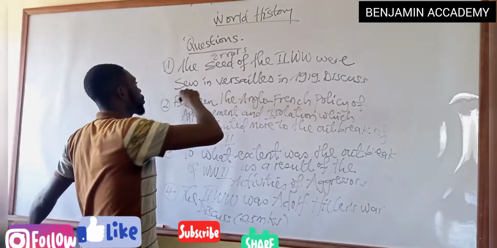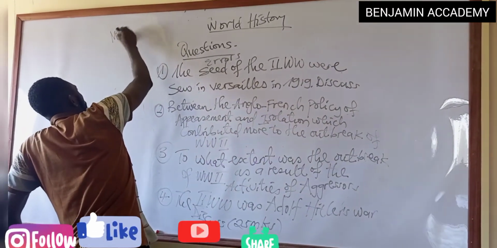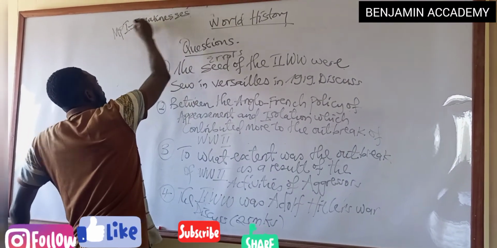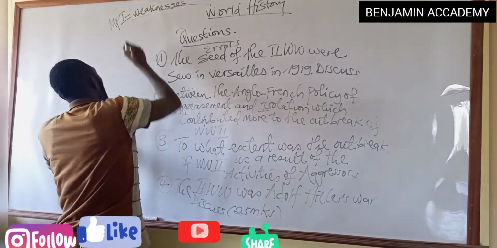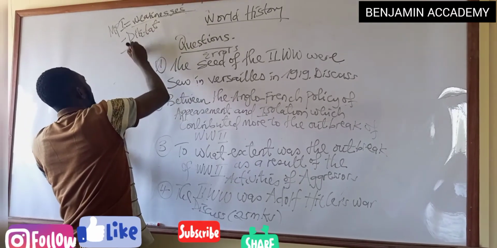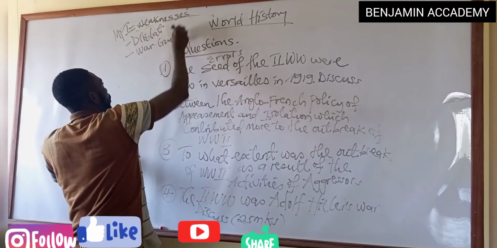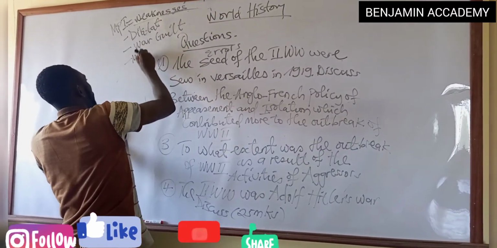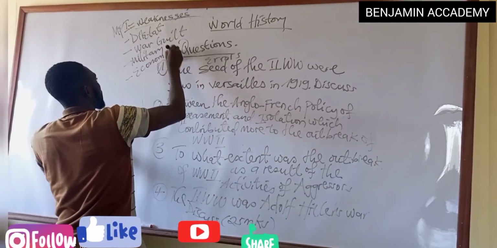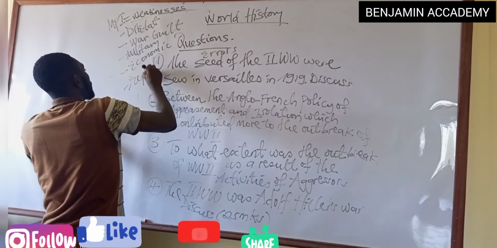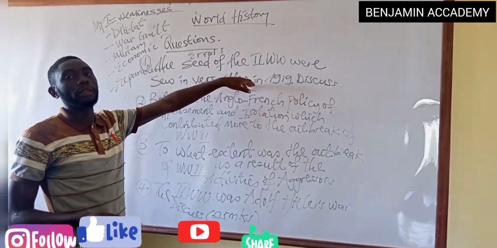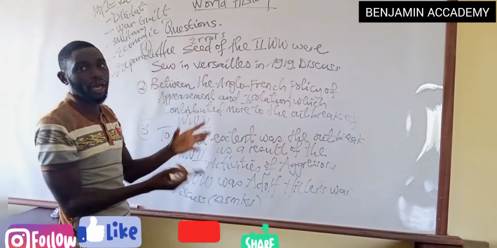So, the first part of this question, MP1, you look at the weaknesses of the Treaty of Versailles, or how the Germans criticized the Treaty of Versailles. Under the weaknesses, we are going to look at it as a diktat. We look at the war guilt clause, we look at military sanctions, we look at economic sanctions, we look at reparations. These are the ways in which the Germans criticized the Treaty of Versailles, and they got annoyed and demanded revenge, which led to the outbreak of the Second World War.